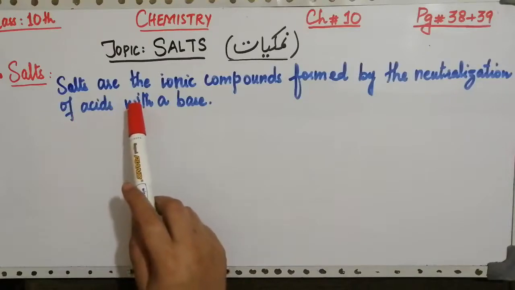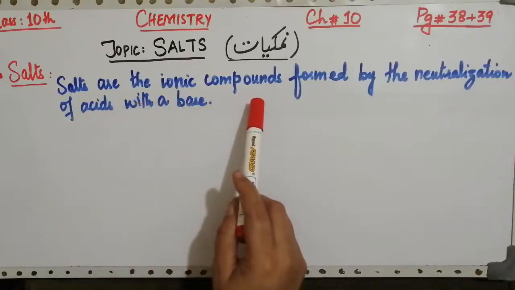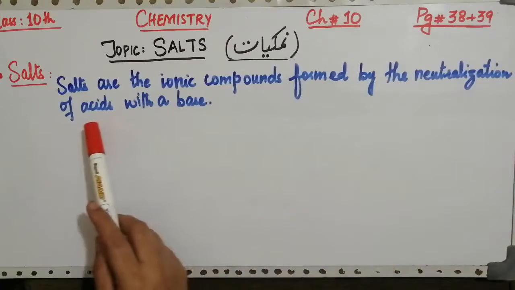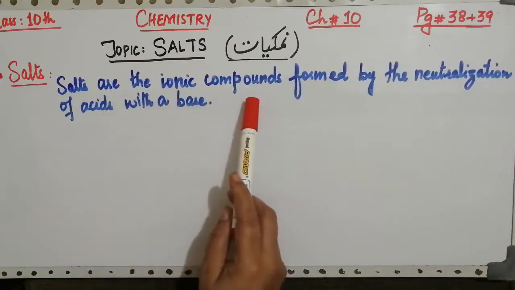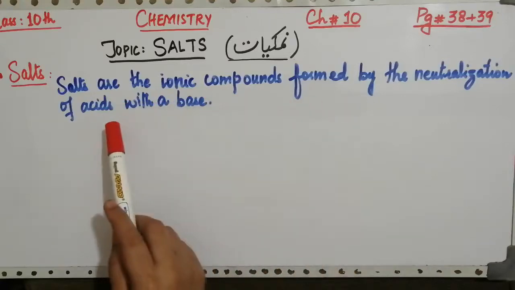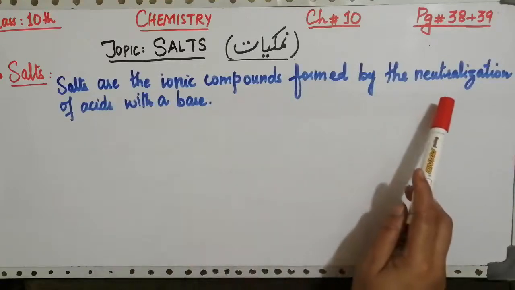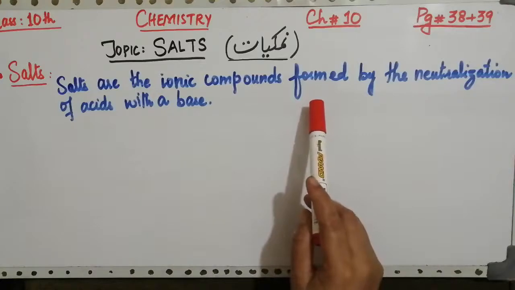Salts are basically ionic compounds formed by the neutralization of acids with a base.